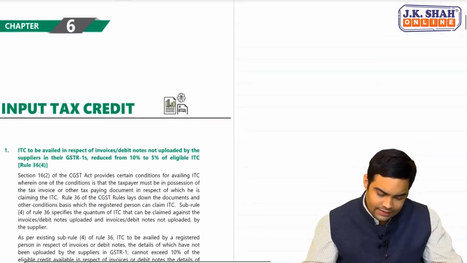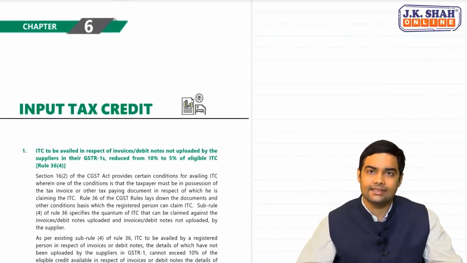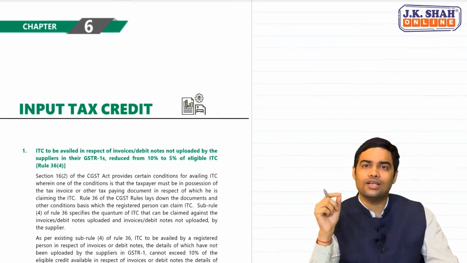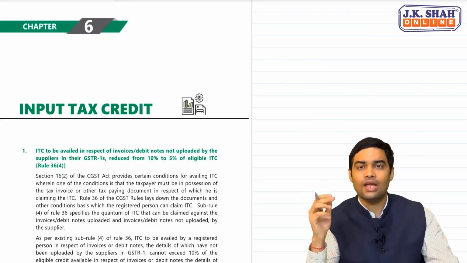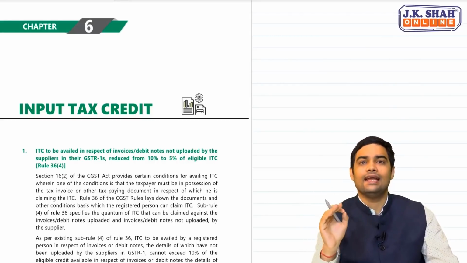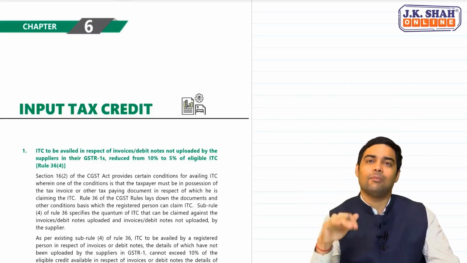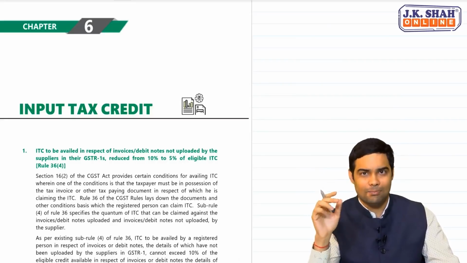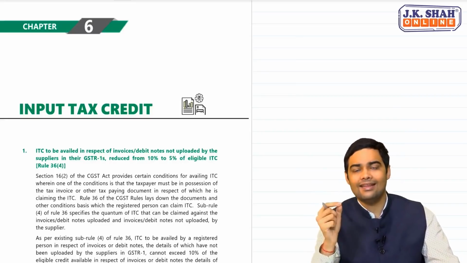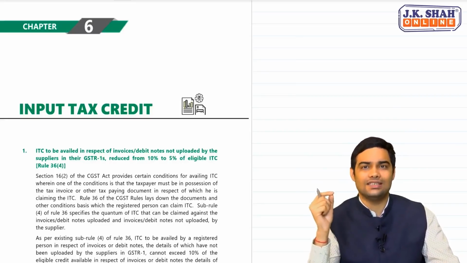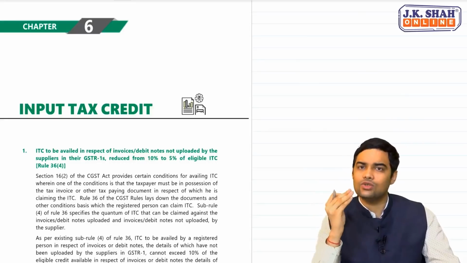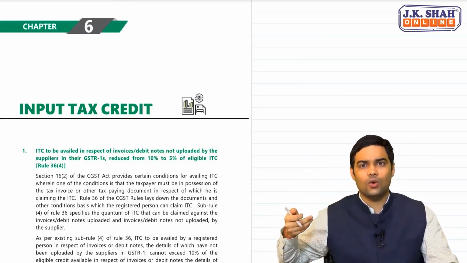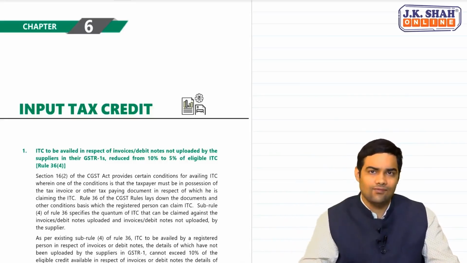First one is related to input tax credit. Now, there is a new mechanism which has been introduced, that is the quarterly return monthly payment scheme. If a person wants, he can file quarterly returns, but payment of tax has to be done on a monthly basis. That's called QRMP. That's a new scheme introduced. In that, there's a point called invoice furnishing facility. You will see references to that invoice furnishing facility in these amendments. But anyways, when we are in QRMP, I will tell you what this invoice furnishing facility is.